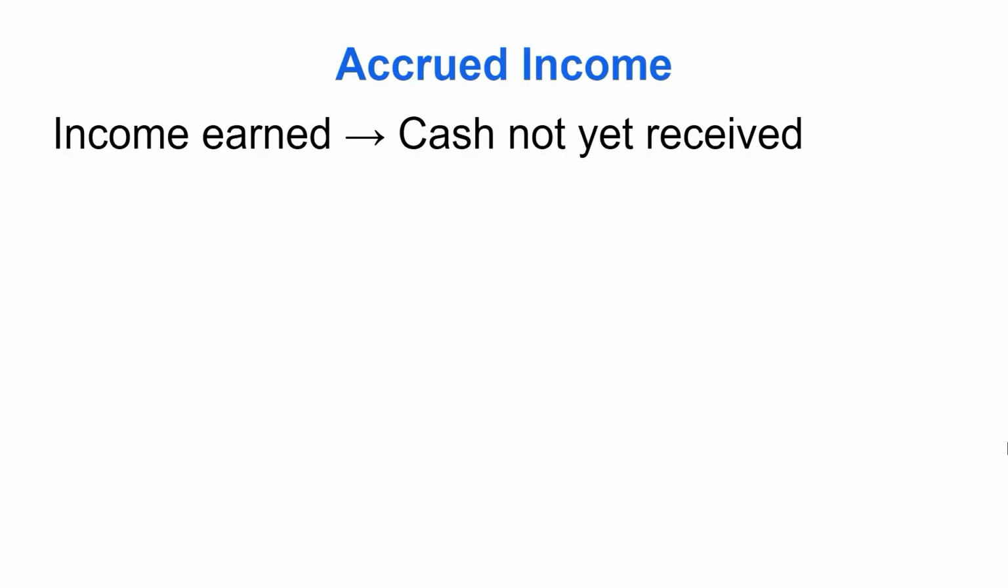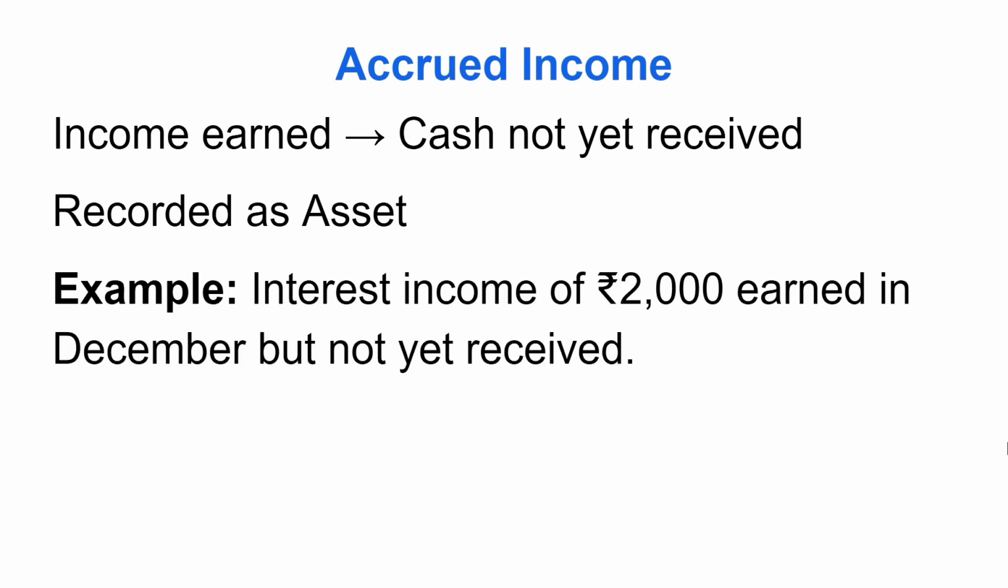Accrued income: income earned, cash not yet received. Income that has been earned but not yet received in cash. We have provided the services or we have sold the goods but we have not yet received the cash. Recorded as an asset. Example: interest income of rupees 2,000 earned in December but not yet received.